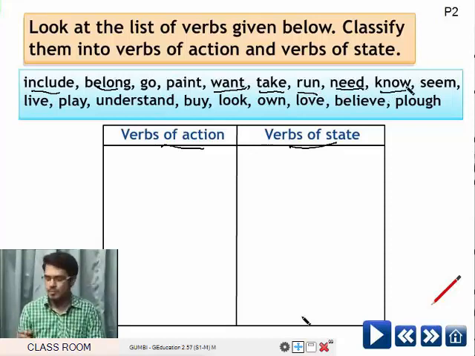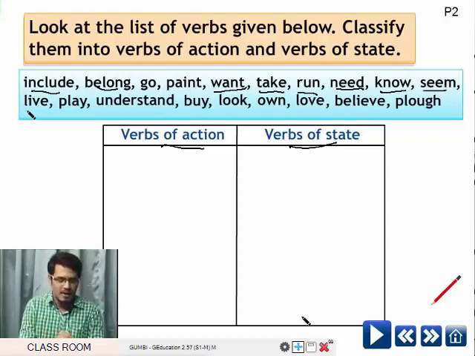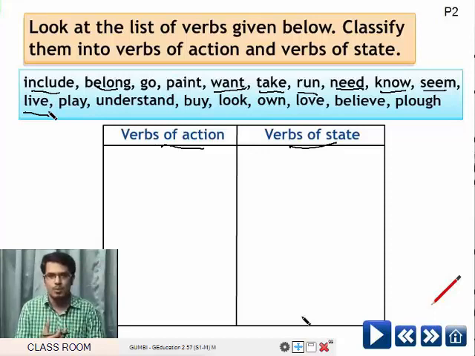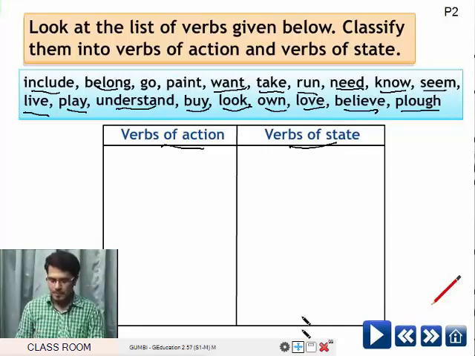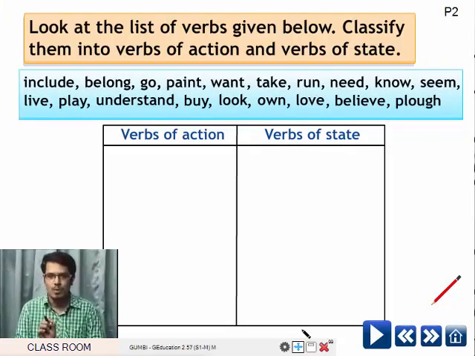Seem. It seems that you are tired today. Live. I live in Bengaluru. Play. Understand. Buy. Look. Own. For example, I own a house in Bengaluru. I own a car. Love. Believe. Flow. I have told you the meanings of each word.